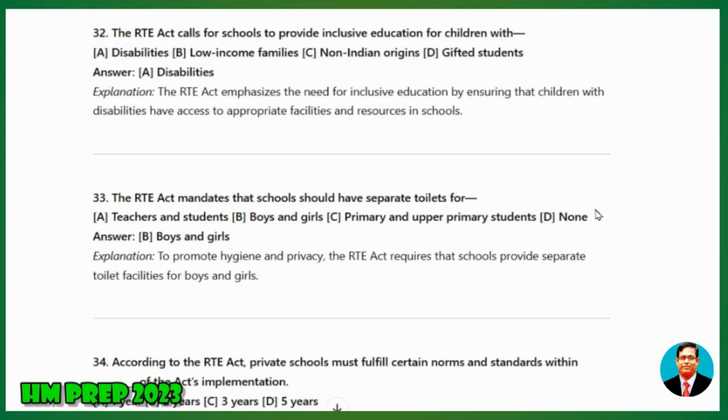33. The RTE Act mandates that schools should have separate toilets for: teachers and students, boys and girls, primary and upper primary students, or none. Answer: boys and girls. To promote hygiene and privacy, the RTE Act requires that schools provide separate toilet facilities for boys and girls.